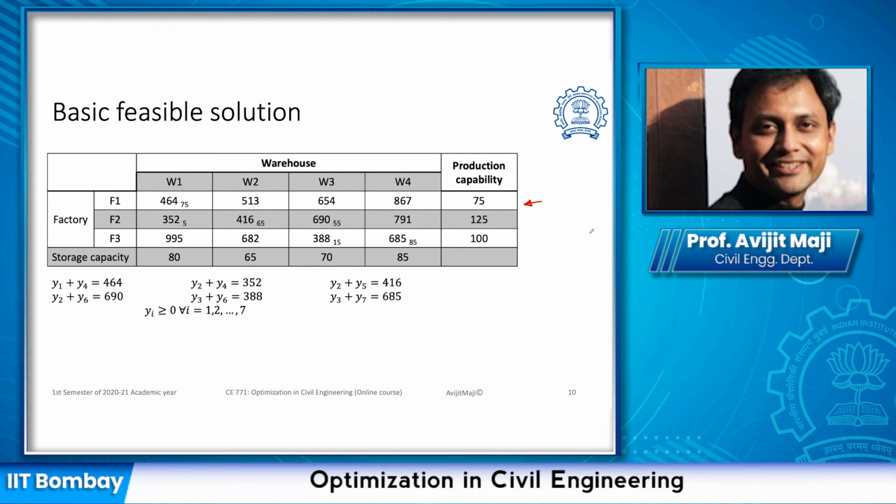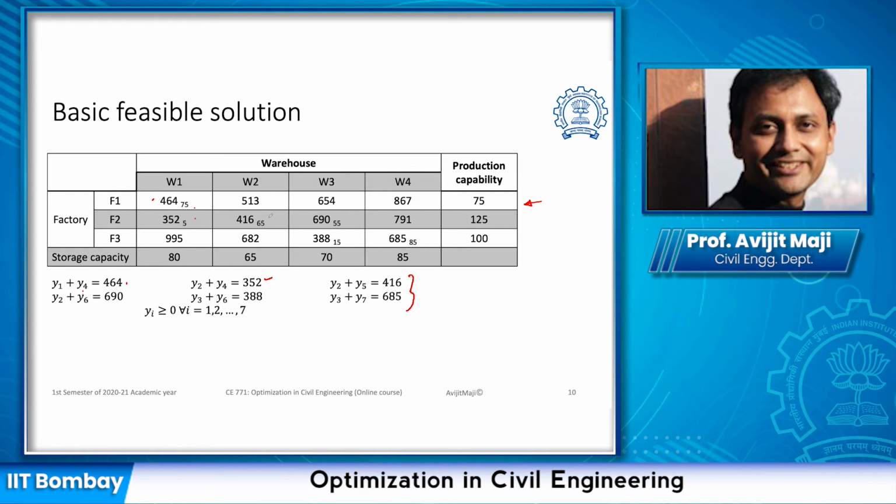If we look into the dual problem of the primal, we are saying that we have assigned 75 here. So we said y1 plus y4 is going to be 464. Then these are the cells which are not empty. For that only we are writing these equations. The second one is this particular cell where we have assigned 5 units, which is not empty. So we are writing it y2 plus y4 equal to 352. It is again coming from the dual problem formulation which was there in the previous slide.